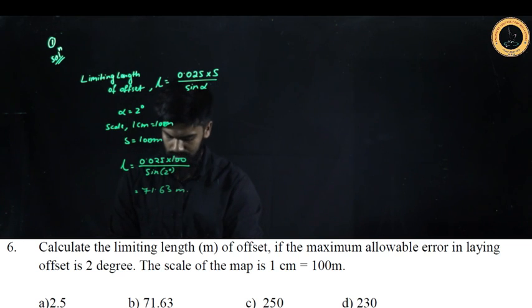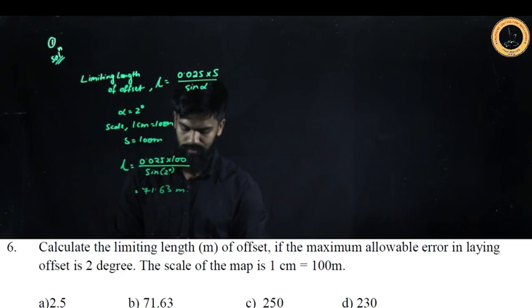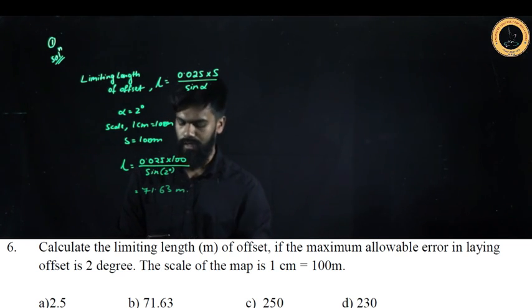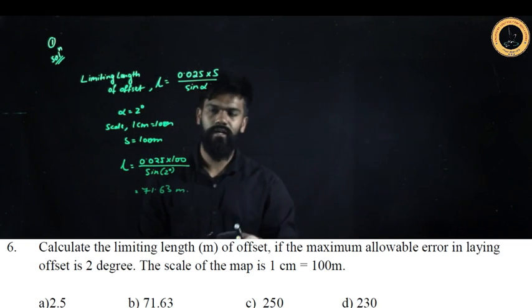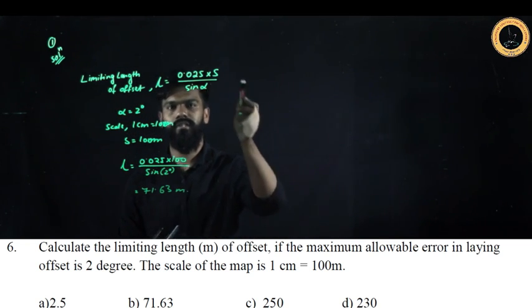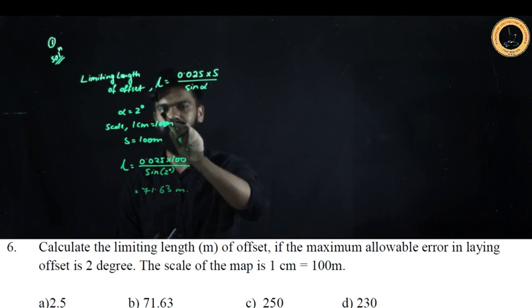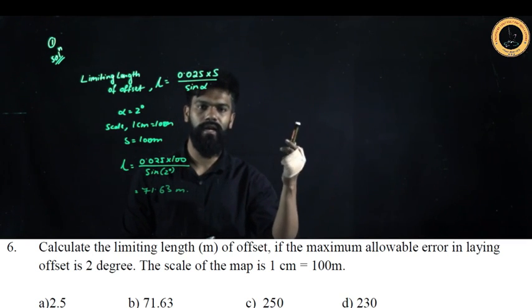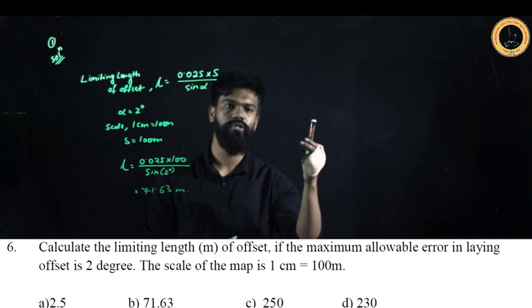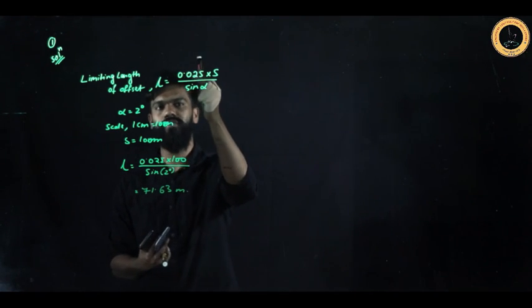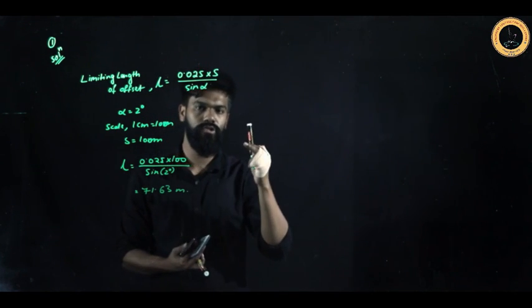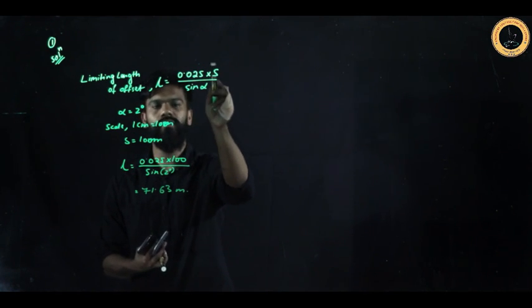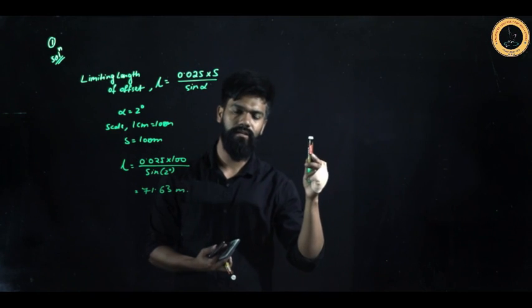Now you can see in the options that the value of 71.63 meter is given in which option? Option number B. So this will be your answer. Now in the question, it might be asked like this: if they give you that the maximum permissible error on the plan is given as 0.03, then instead of using this 0.025, you have to use 0.03, because when we actually derive this formula for limiting length,